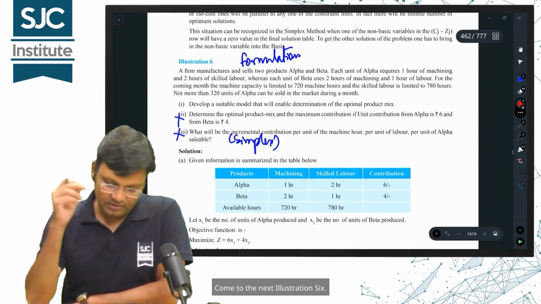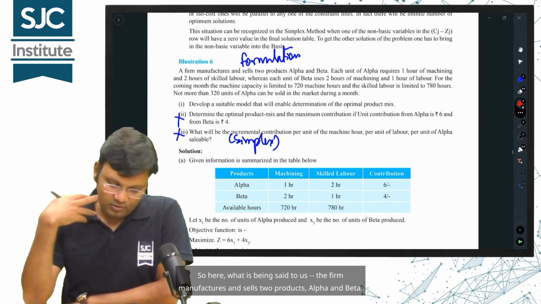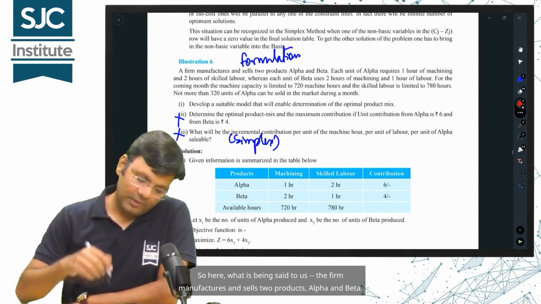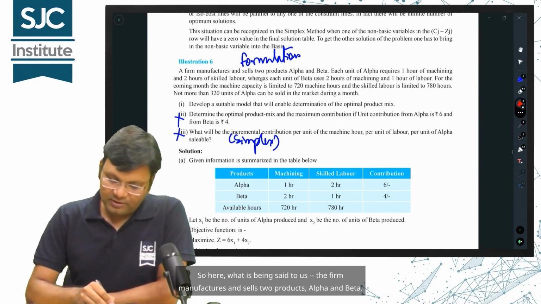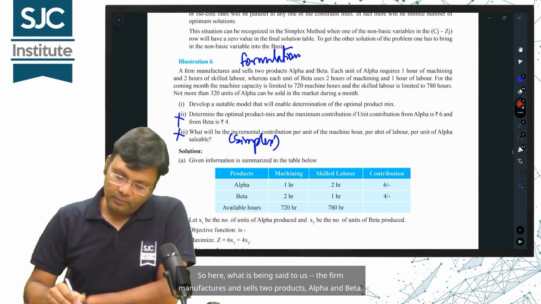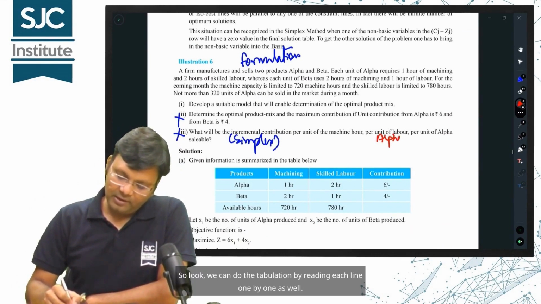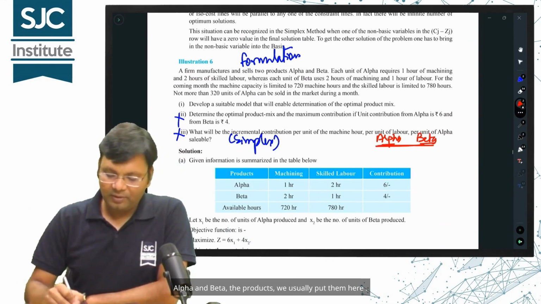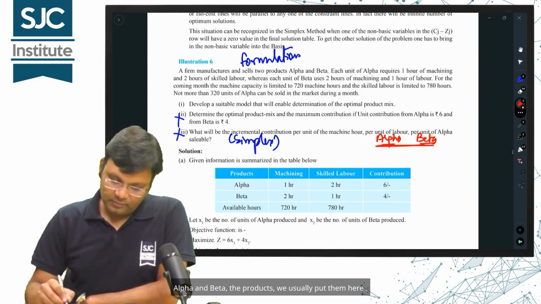Come to the next illustration, number 6. Here, the firm manufactures and sells two products, alpha and beta. We can do the tabulation by reading each line one by one. Alpha and beta, the products, we put here.